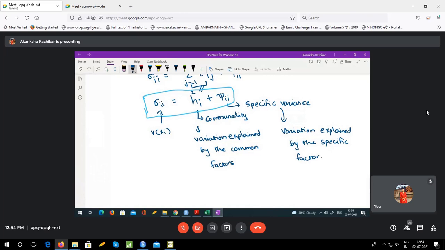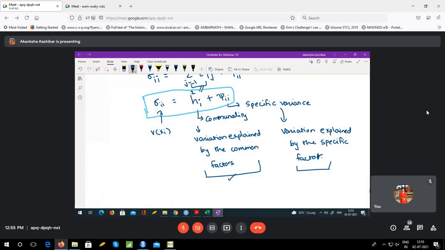Okay. Variation explained by the specific factor. Now, we are saying that the total variation can be divided into two parts: variation explained by the common factors and variation explained by the specific factor, because there is only one specific factor for every variable. And ideally, we want a model for which most of the variation in xi is explained by the common factors. Okay. Because this is kind of like the variance of the error term, so we want it to be low. We want the error to be low.